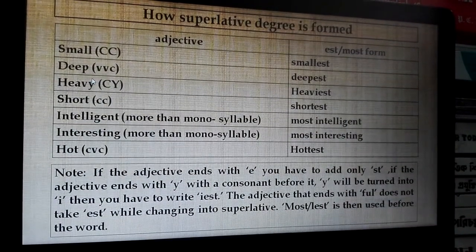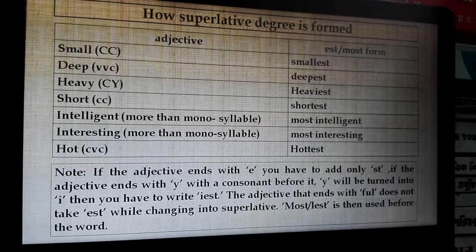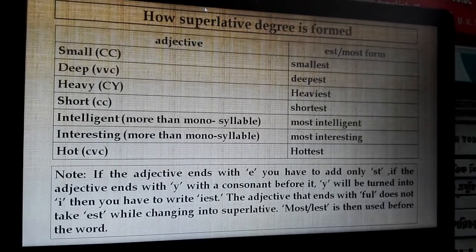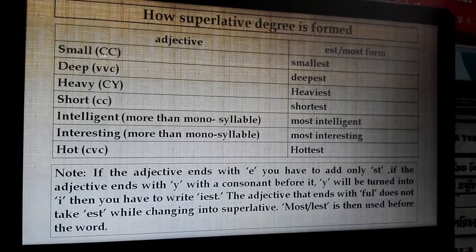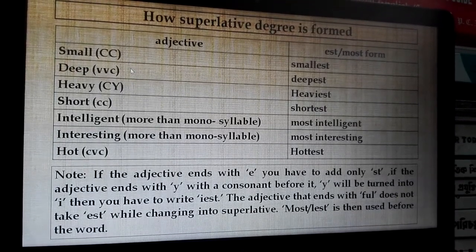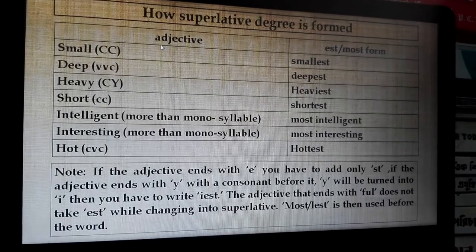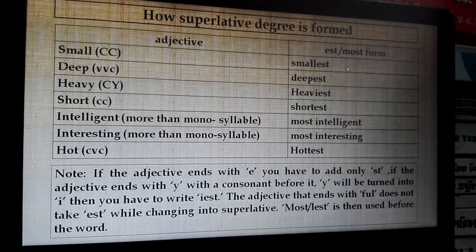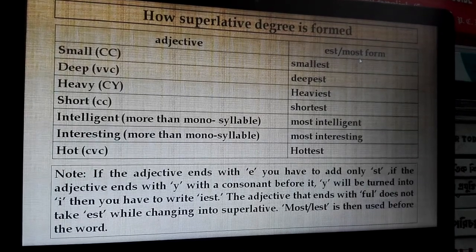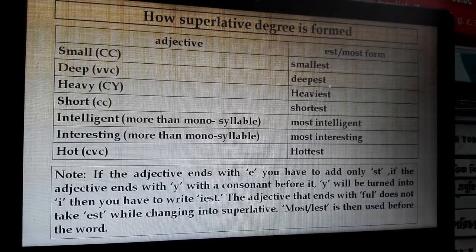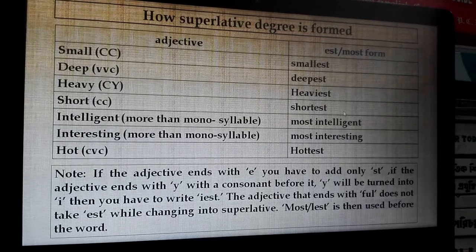Dear learners, how is the superlative degree formed? In the same way, if the monosyllable adjectives end with CC or VVC and W, then you add EST to make the superlative, such as small, smallest, and deep, deepest, short, shortest.